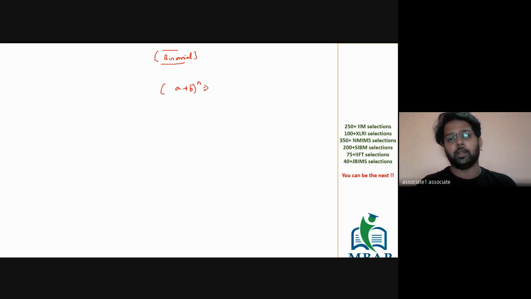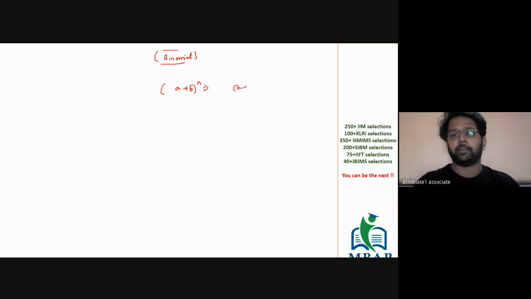Now here, the first categorization that we are looking at is basically the types of equation on the basis of number of terms, where, as said, the maximum number of questions which you will come across in the given exam of CAT will be based on binomial. We know binomial expression is given by all those expressions where you have got only two terms. Let's say a plus b raised to n will be termed as a binomial expression, or you have to work on the expansion part of that also.